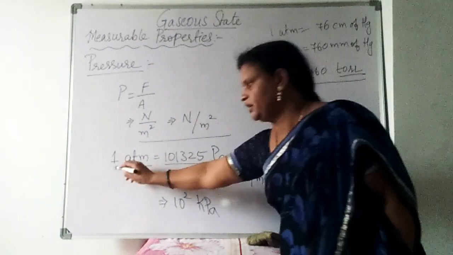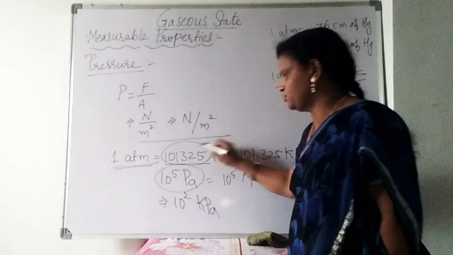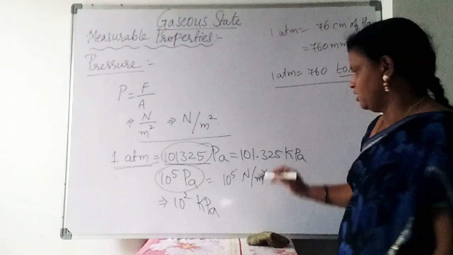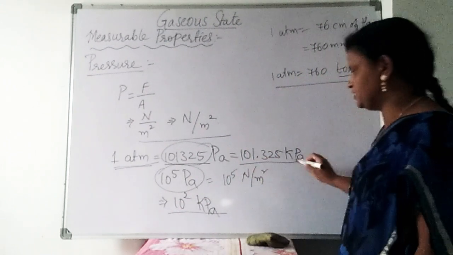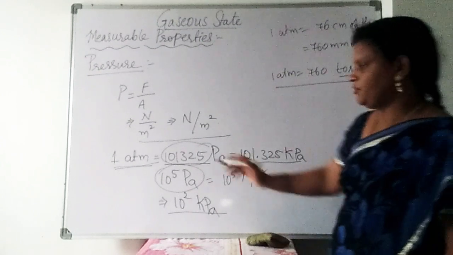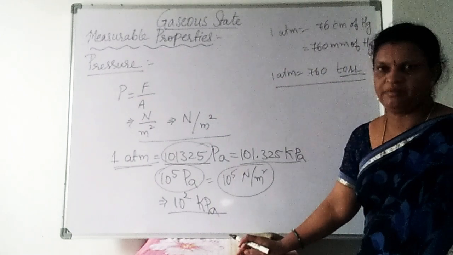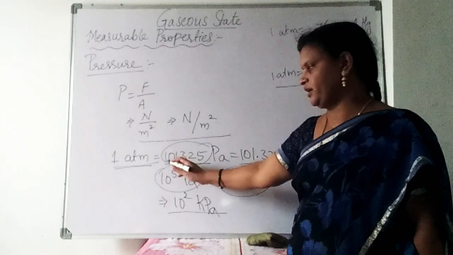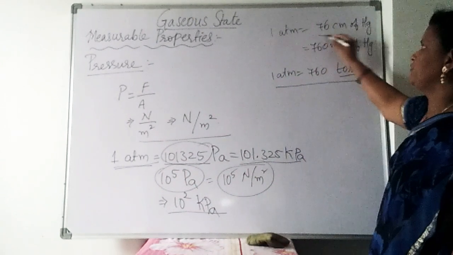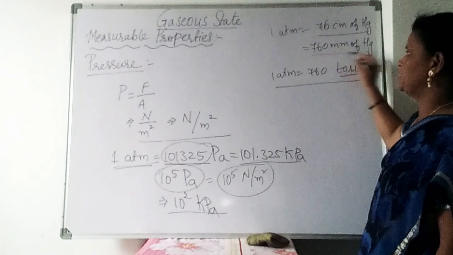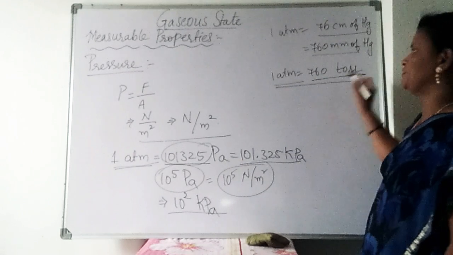So once again, 1 atmosphere is equal to 10 power 5 pascal, or 101,325 pascal, or in kilopascals we can write 100 kilopascals, or otherwise 101.325 kilopascal. Same like that, 1 atmosphere is equal to 10 power 5 Newton by meter square, or we can write 101,325 Newton by meter square. In the same manner, 1 atmosphere is equal to 76 cm of Hg, otherwise you can write 760 mm of Hg, or otherwise 1 atmosphere is equal to 760 torr.